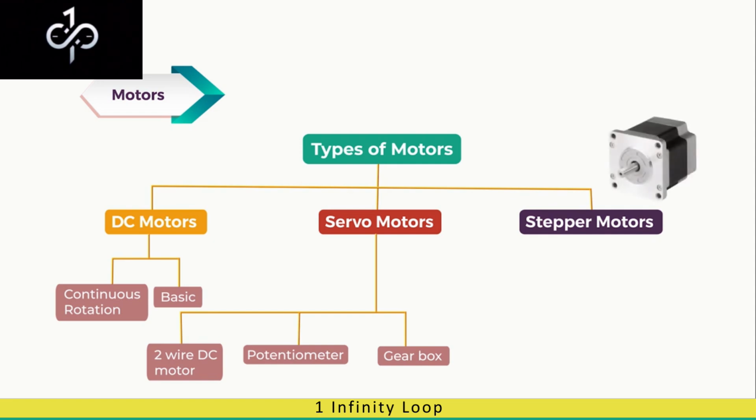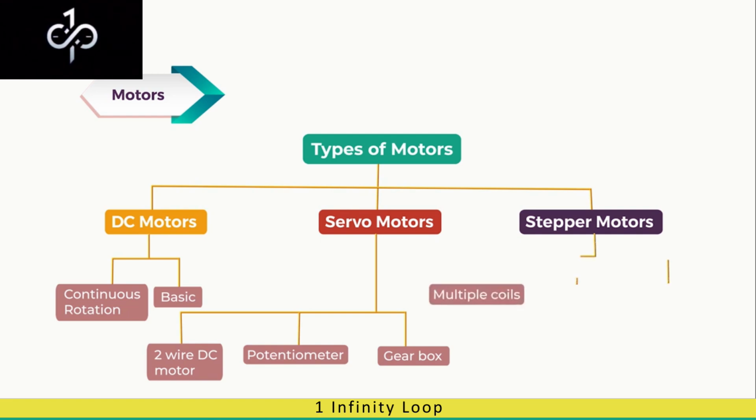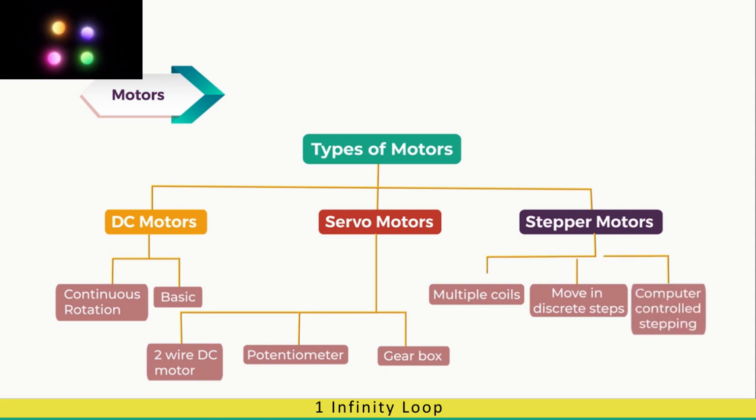Stepper motors are discrete step DC motors. The discrete steps in a stepper motor are achieved by using multiple coils. It has capability to move to the commanded position and keep itself locked at that position till the next command is issued. Thus, it has computer-controlled stepping.